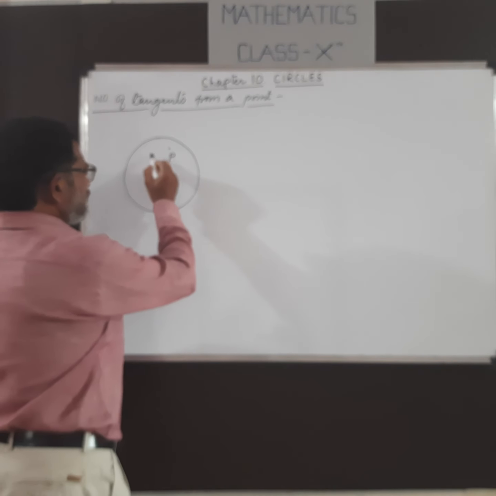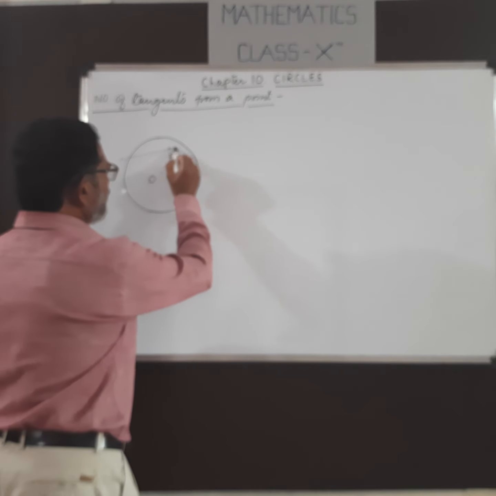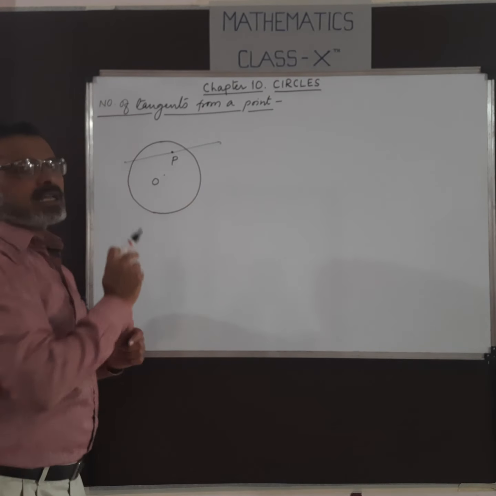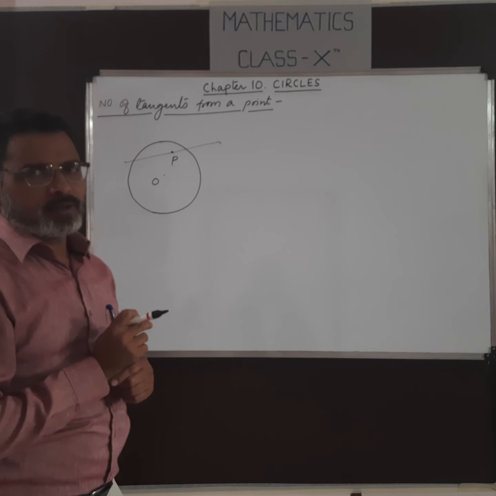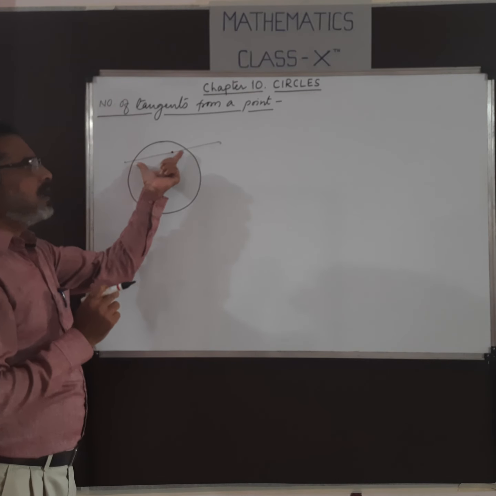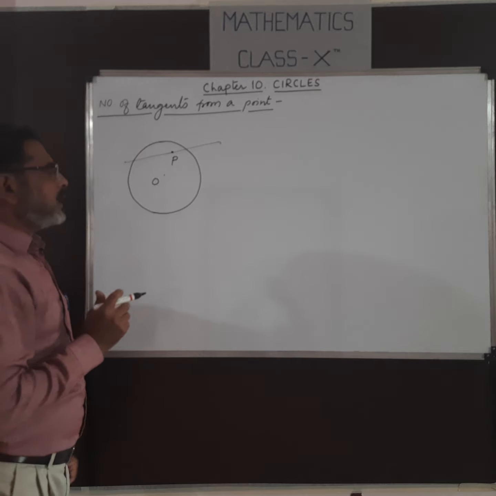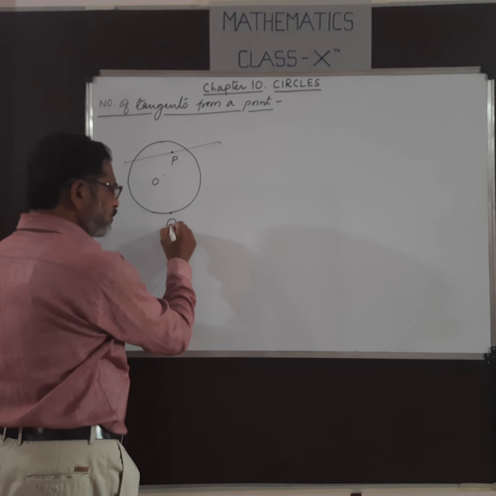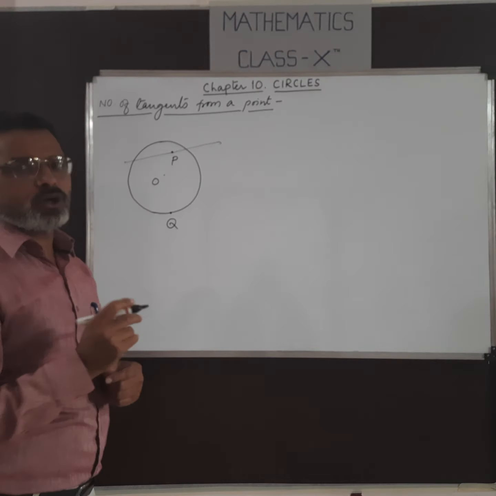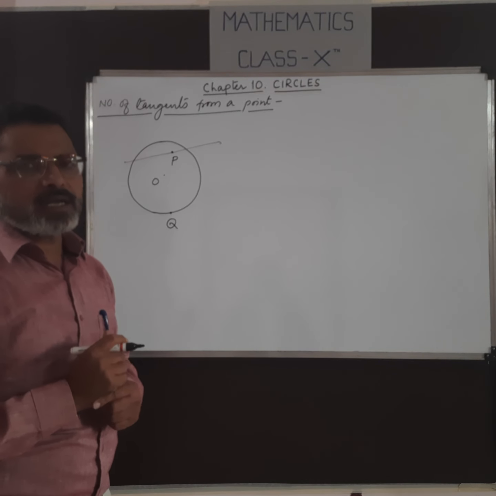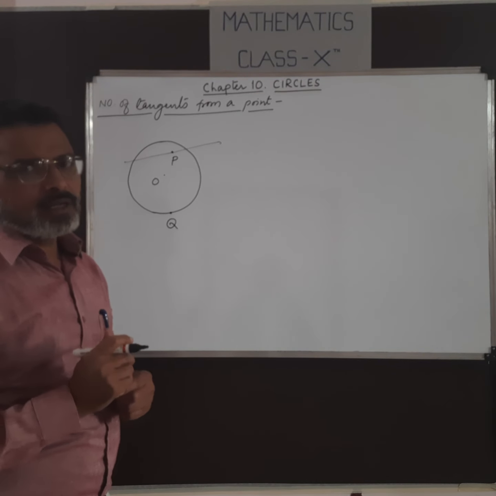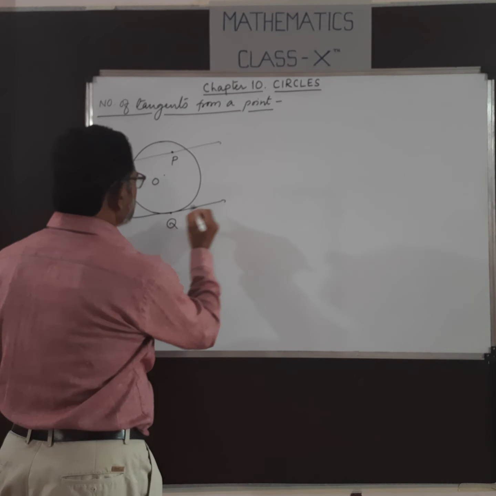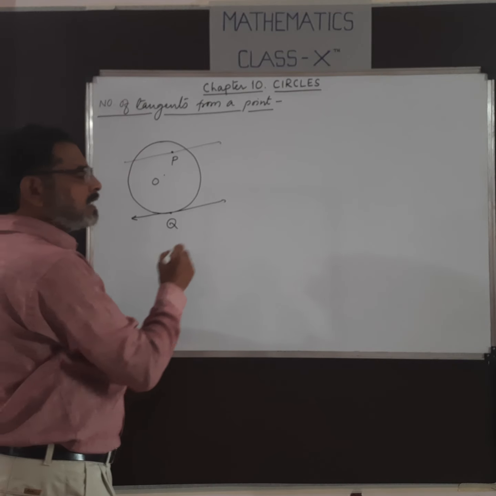There will be no tangent. Why? Because any line we draw which passes through point P becomes a secant to the circle, as it intersects the circle at two different points. Now, if a point Q lies on the circle, then how many tangents can we draw? We can draw only one tangent.